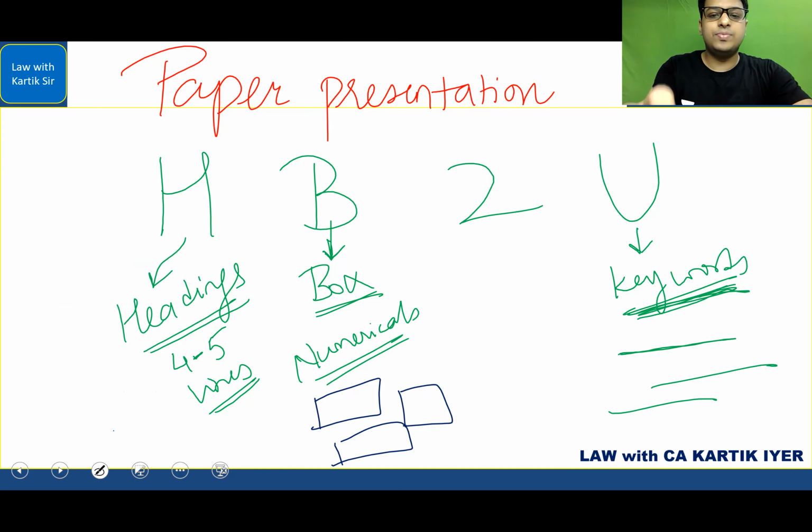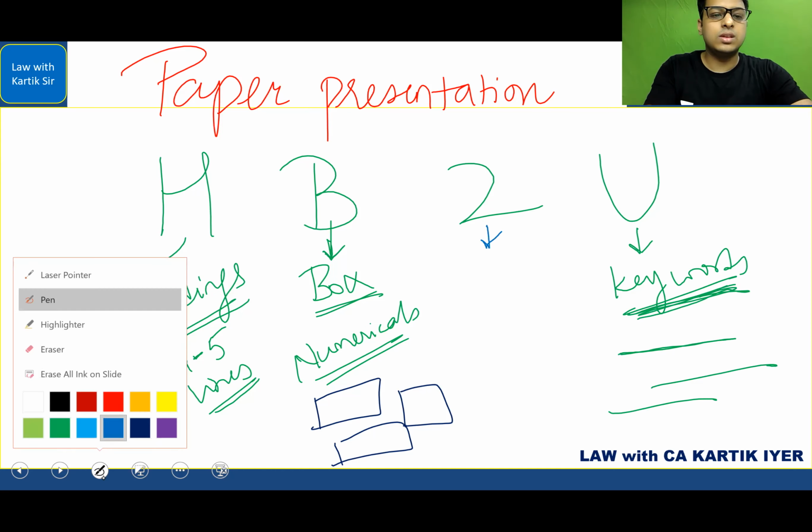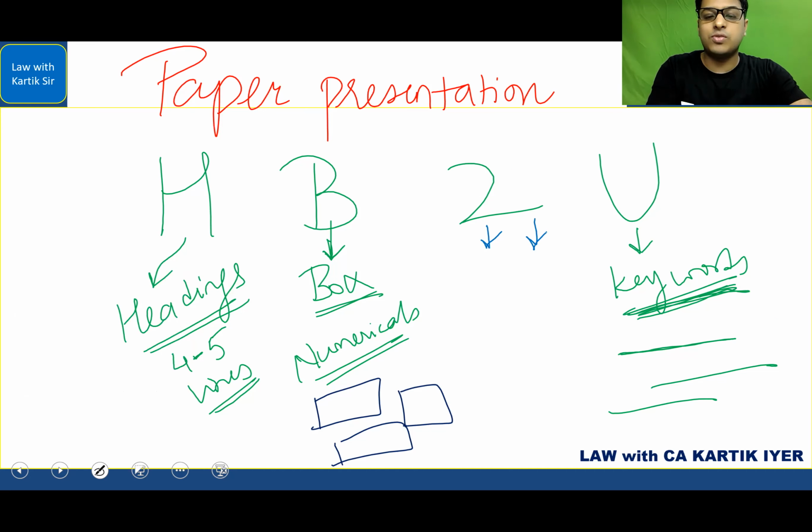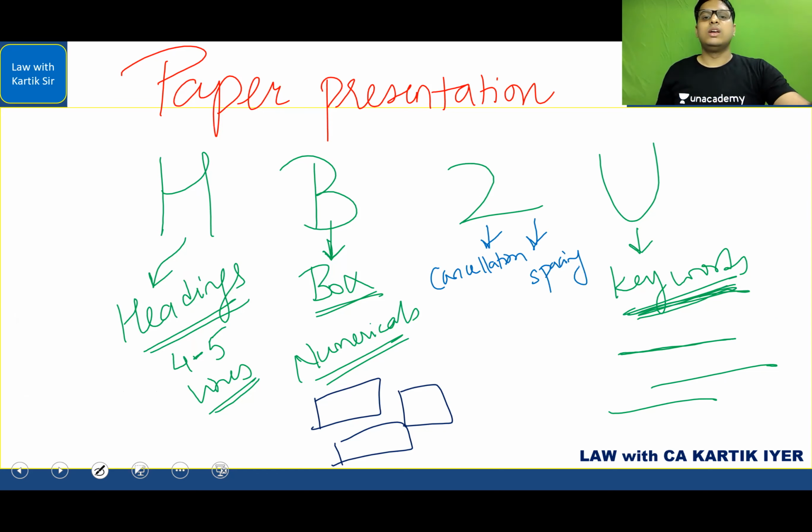And finally, two presentation areas that you have to genuinely work on if you are not good at it. First is in relation to cancellation. And second is in relation to spacing. Now, if you see, in presentation I have not mentioned anything about handwriting, because I firmly believe that handwriting and presentation are not the same thing. I have seen students having very bad handwriting, but the presentation of the paper is still very good. Then what forms part of the presentation?